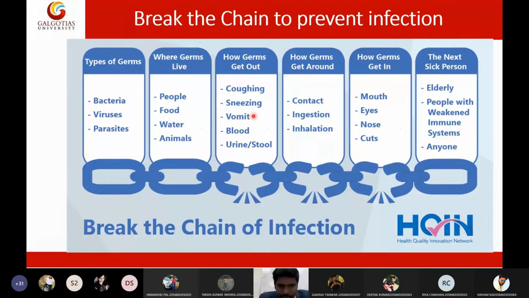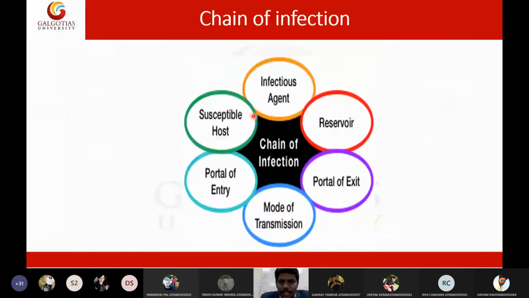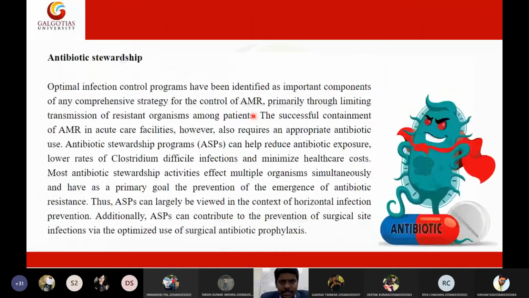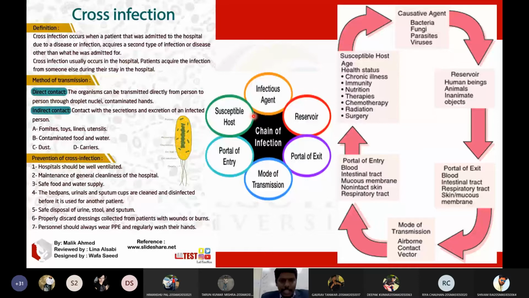So we need to break this chain in order to prevent the infection, right? Let us see in detail about the chain of infection with a more elaborate, in-depth content. I have kept one more, this one. So let us see once again the chain of infection in detail. The causative agent can be bacteria, fungi, parasites, or viruses. Then the reservoir. Reservoirs can be humans, animals, or inanimate objects such as a pencil or any other object.